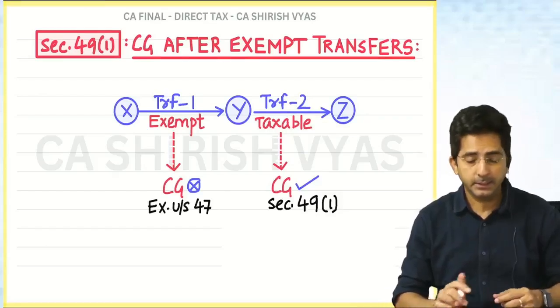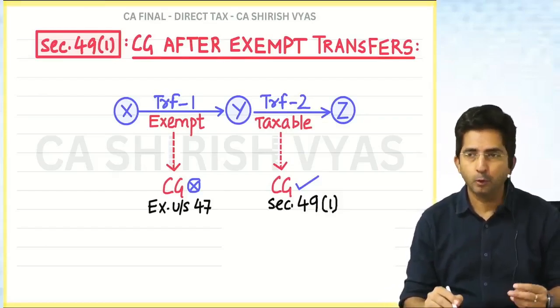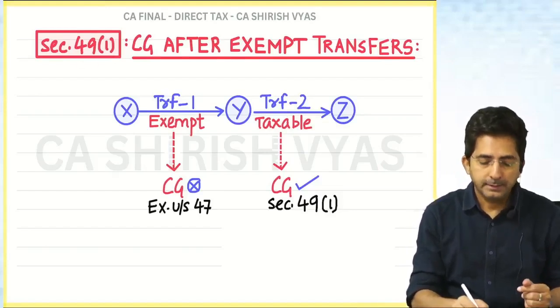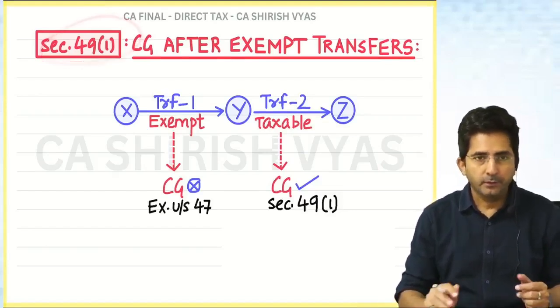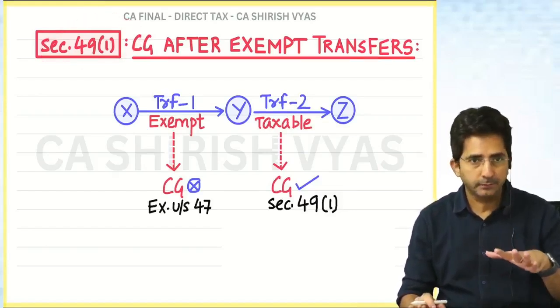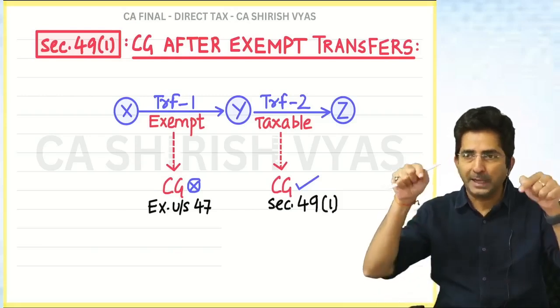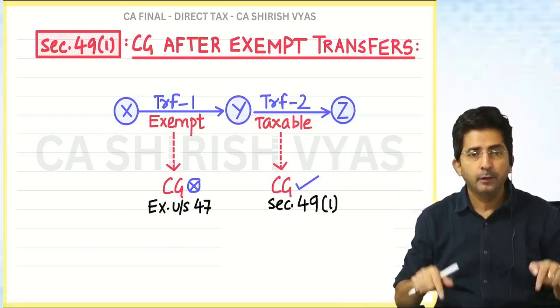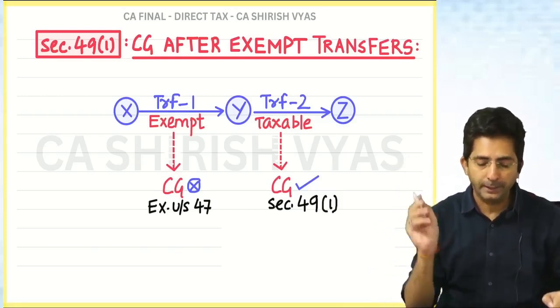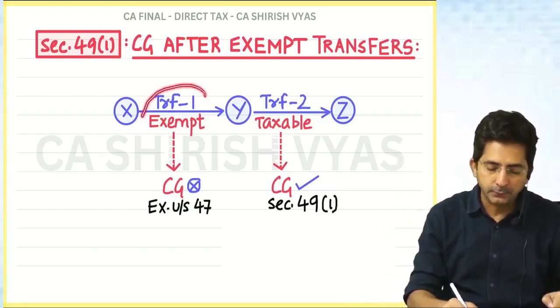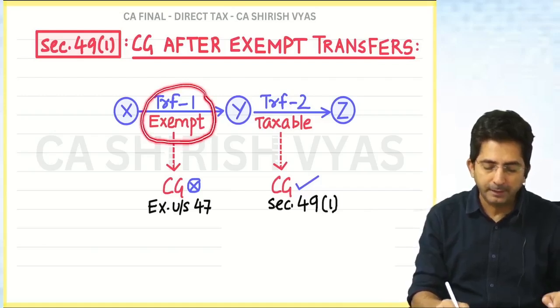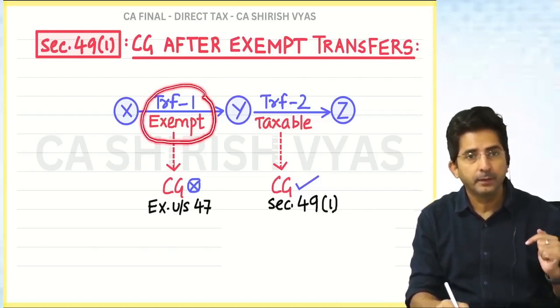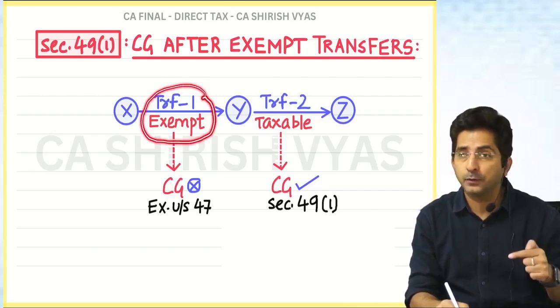Next section is section 49.1. Now look here. In section 49.1, you will find a situation where there will be two transfers. In the question, there will be two transfers. Look at the drawing. First transfer will be exempt under section 47. Means it will be which type of transfer?